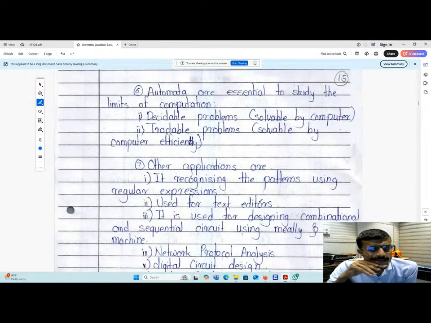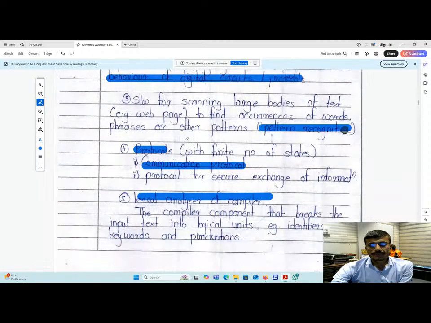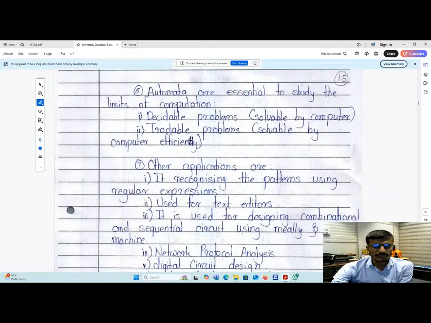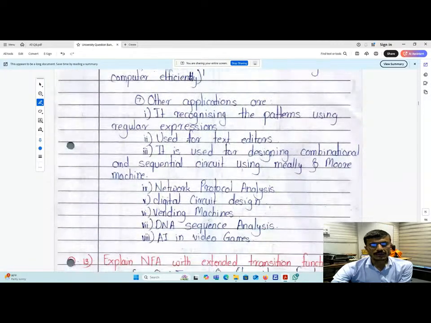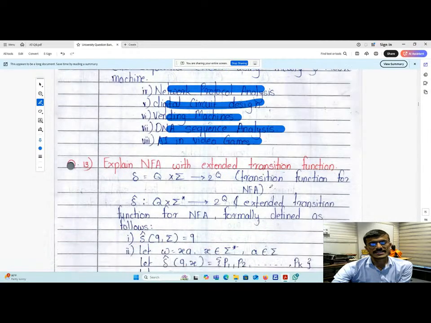Okay, fine. So these are the applications, not more than this. Later on, you can see this recording also. These are the applications you have to keep in mind: network protocol design, circuit design analysis, vending machine, DNA sequence analysis, AI in video games. So these are the things. That is question number 12.